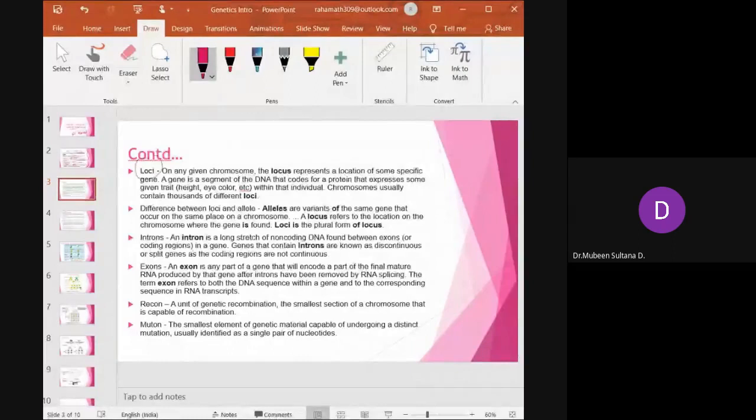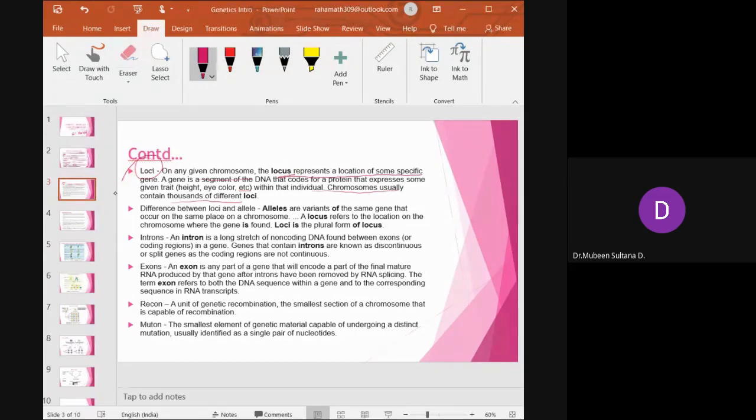Okay. Then loci. What is loci? On any given chromosome, the locus represents a location at which a gene is present. A gene is a segment of the DNA that codes for a protein that expresses a specific trait, a phenotypic trait, within the individual chromosome. Usually thousands of different loci are present in a single chromosome because a single chromosome is responsible for so many characters, right? So within a chromosome, there will be thousands of loci, which means thousands of genes.